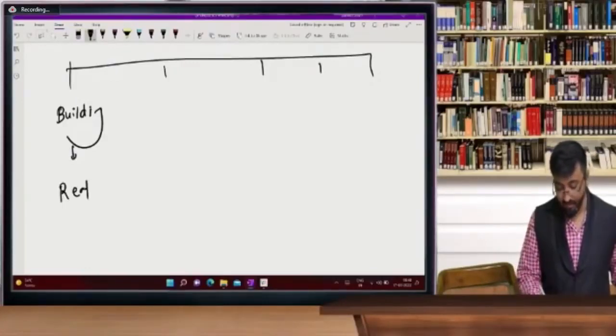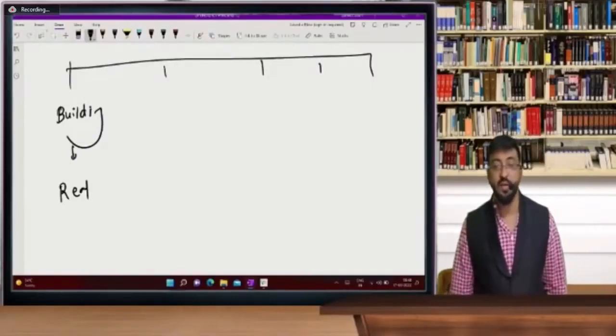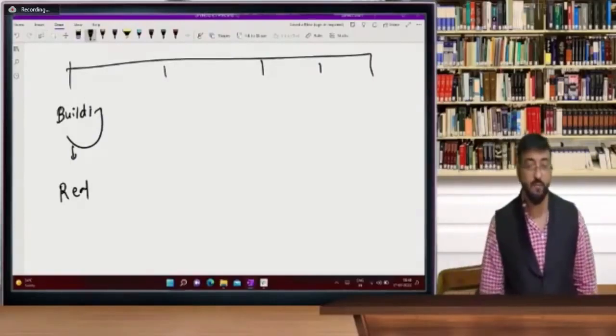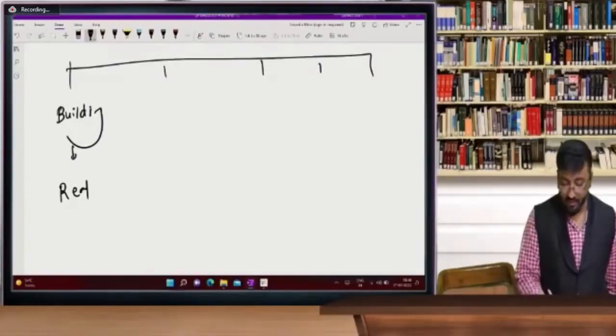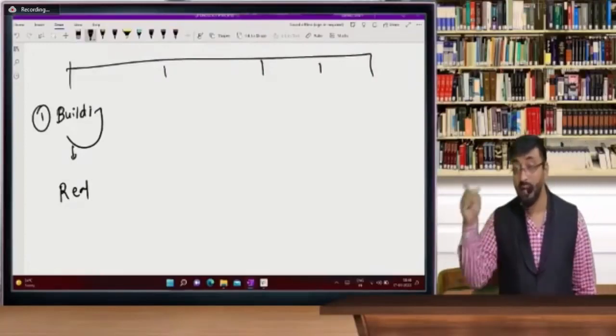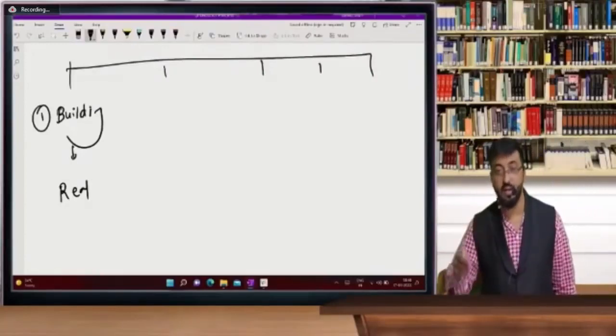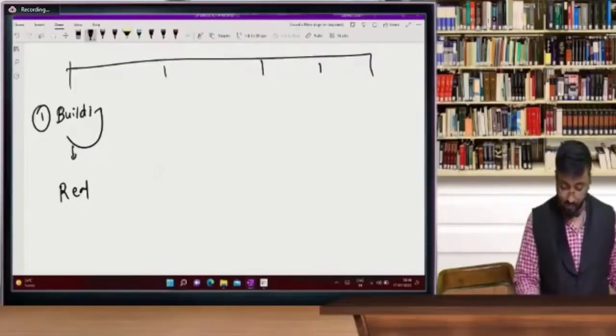Building is a real account. So building is a real account. Let's see who answered very fast. So beta, you just have to write one and the answer. One is a real account. Second one, second account,